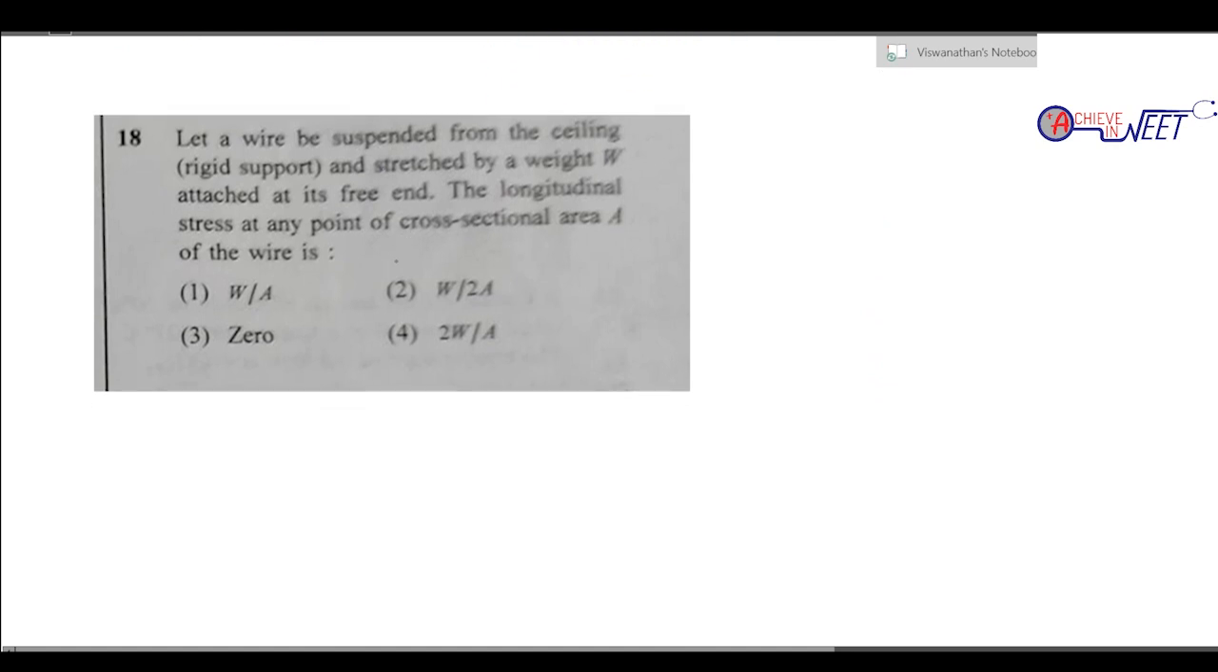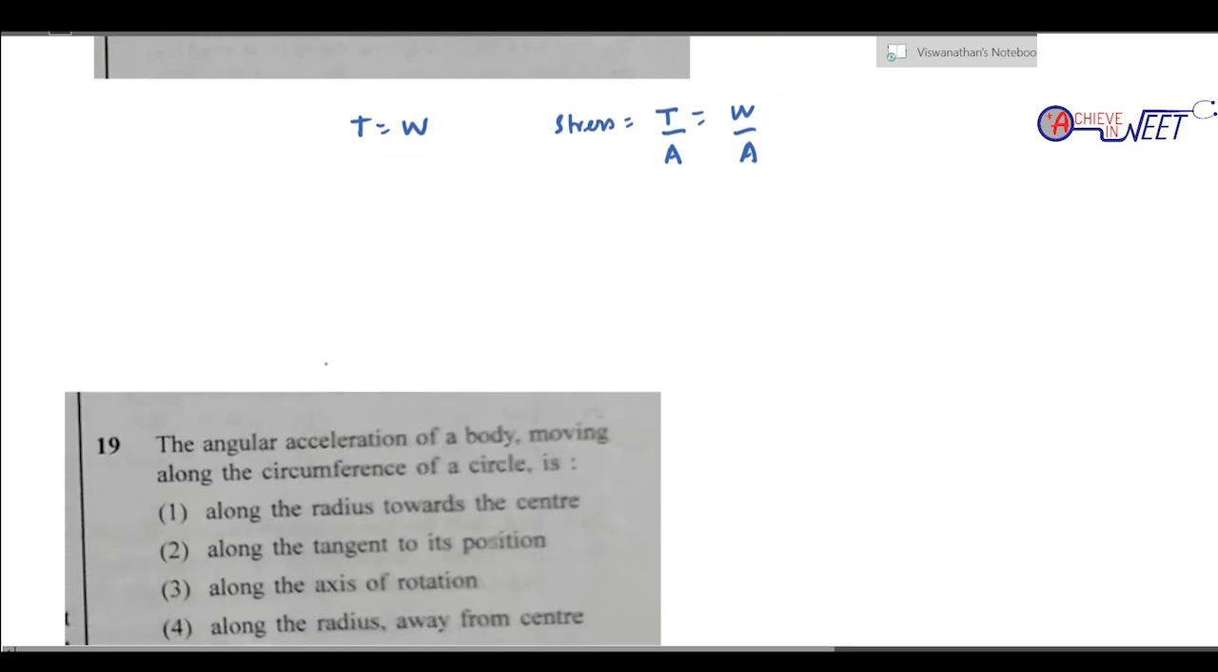Okay, let a wire be supported from a rigid support, stretched by a weight W. Longitudinal stress: always remember, whenever a wire is supported from a weight, the tension developed in the string is going to be given by the weight. So, tension is the weight, and tension is the force. And what is stress? Stress is force by area. In the wire there is a force, tension by area. And what do you know? Tension is balanced by weight. So, W by area. Option 1. Straightforward question. Right? Another question.